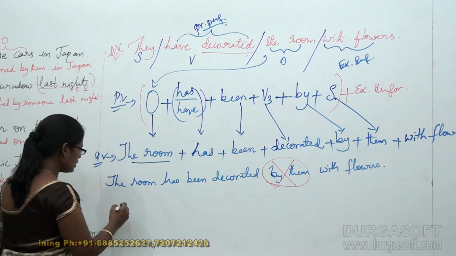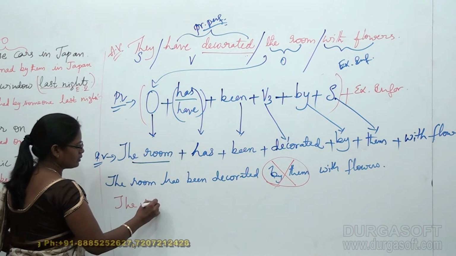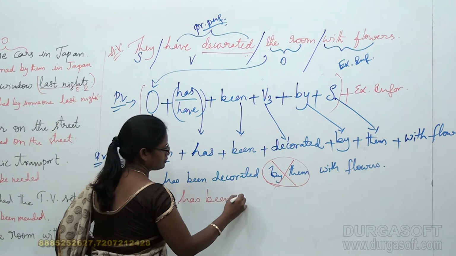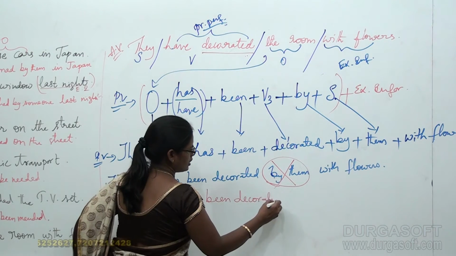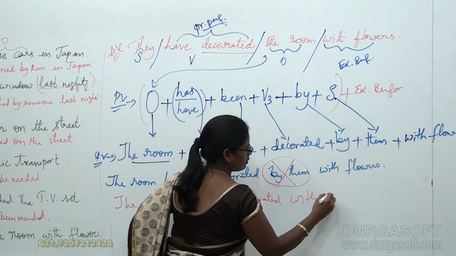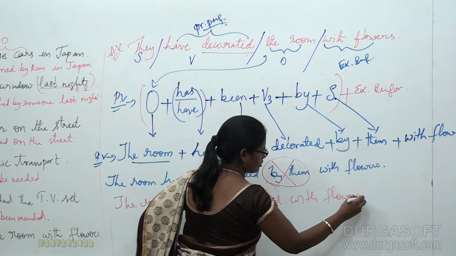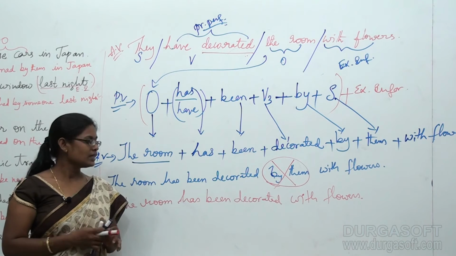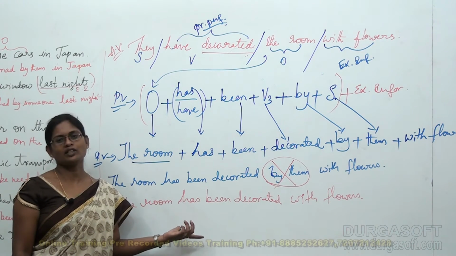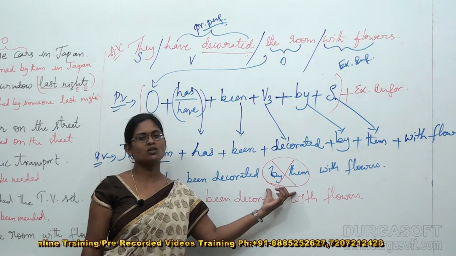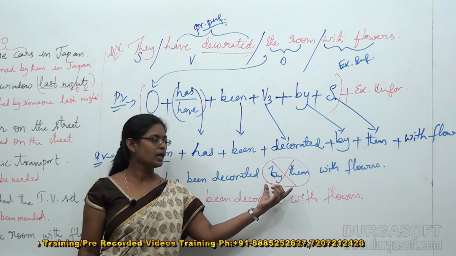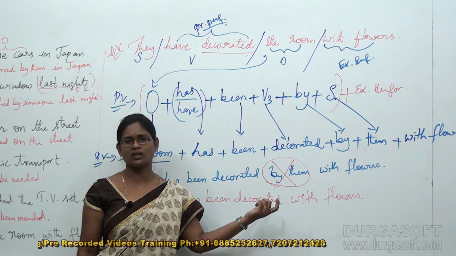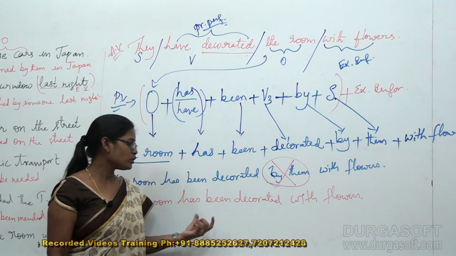So after removing this, the sentence becomes: The room has been decorated with flowers. This is our specific idea actually. By them is not at all specific for us because it is quite common known information to every one of us. But with what?